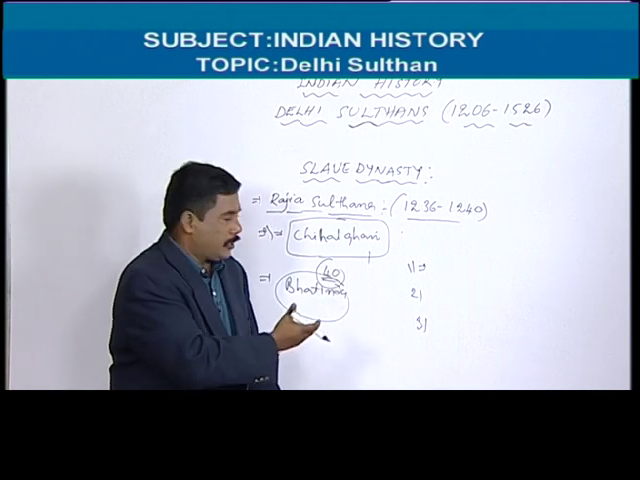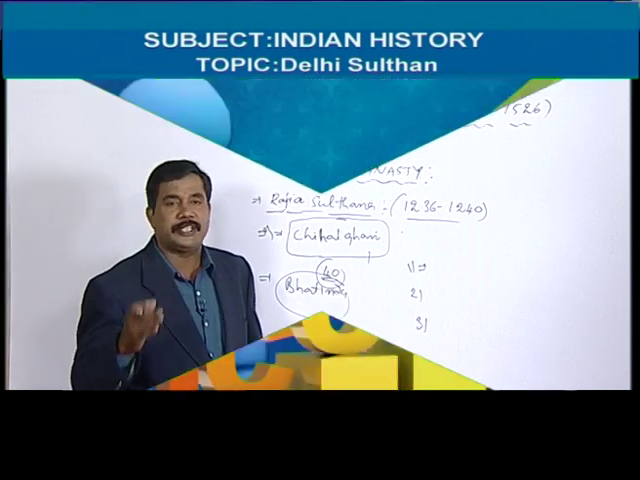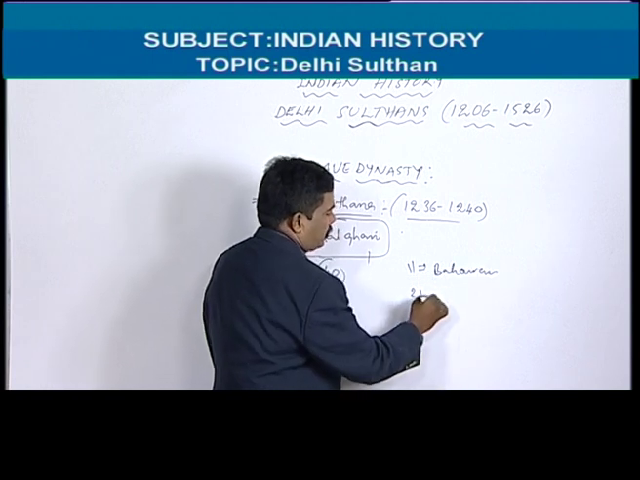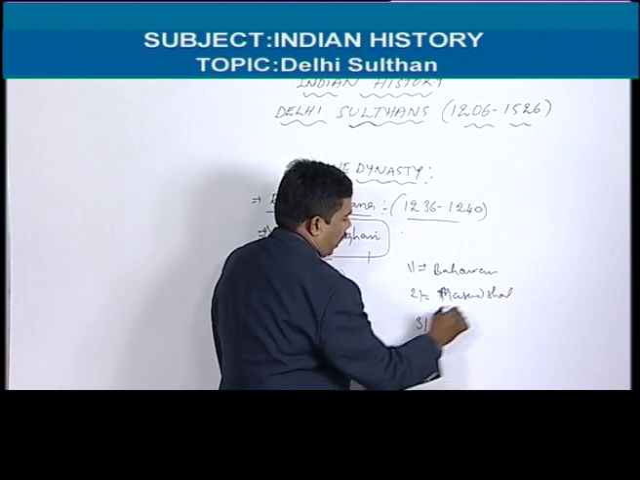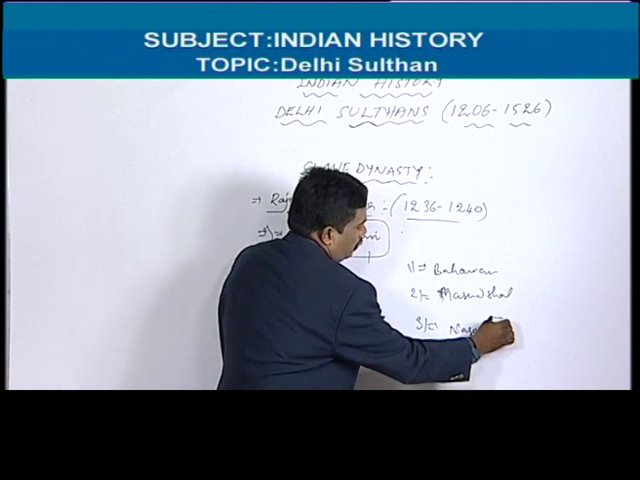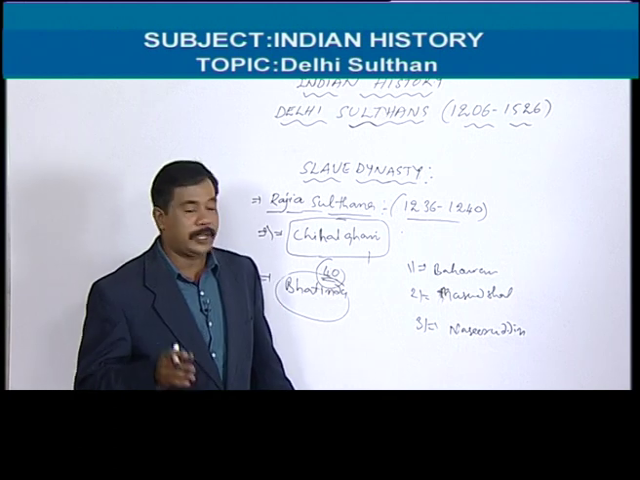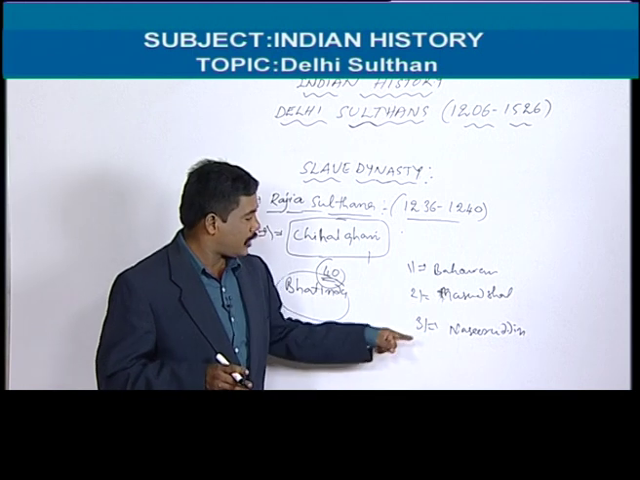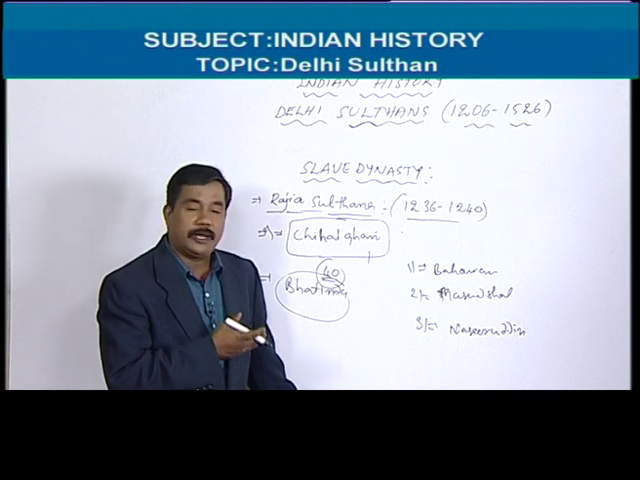But after Razia Sultana, we can see Bahram Shah, Masih Shah, and Nasiruddin Muhammad. These are the successors after Razia Sultana. But actually Bahram Shah and Masih Shah did not have any efficiency. Later Nasiruddin ruled for some period, but here also he was inefficient.